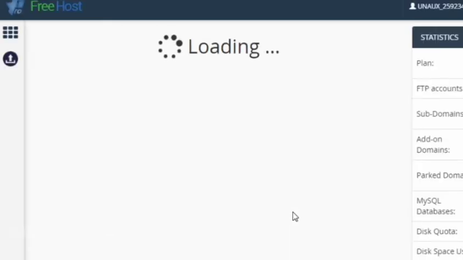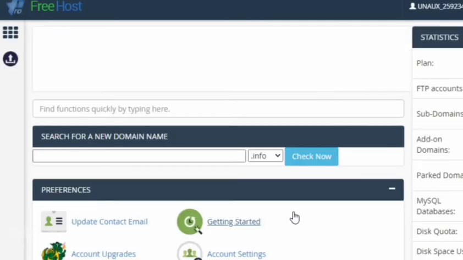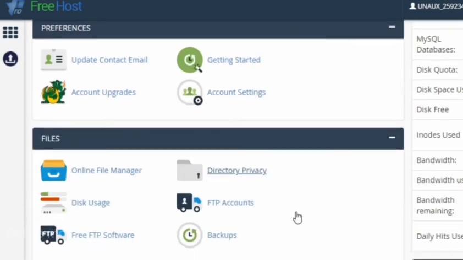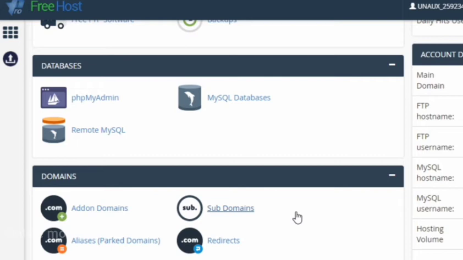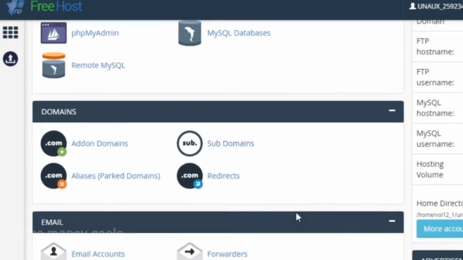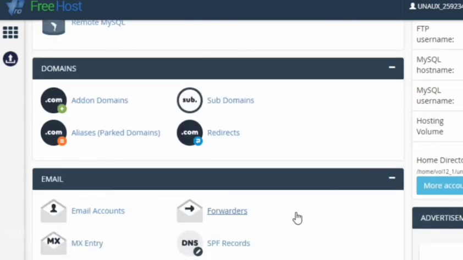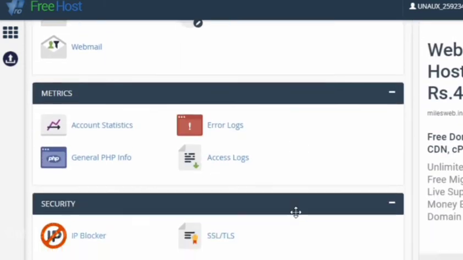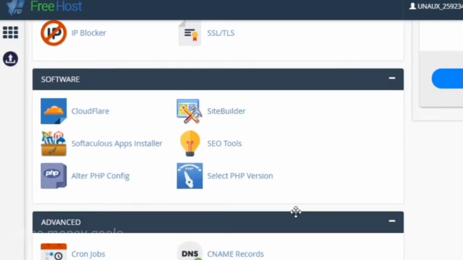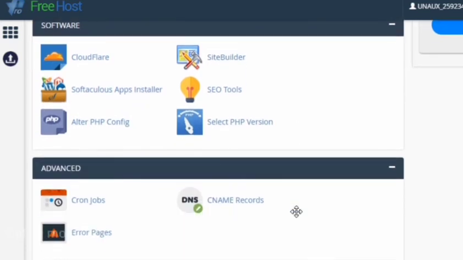You will be redirected to the control panel, and here you have to select Softaculous Apps Installer. Actually it's like an app store. Just like we have the Play Store for Android and the App Store for Microsoft, in the same way you have an app installer. So click on the Softaculous app installer.